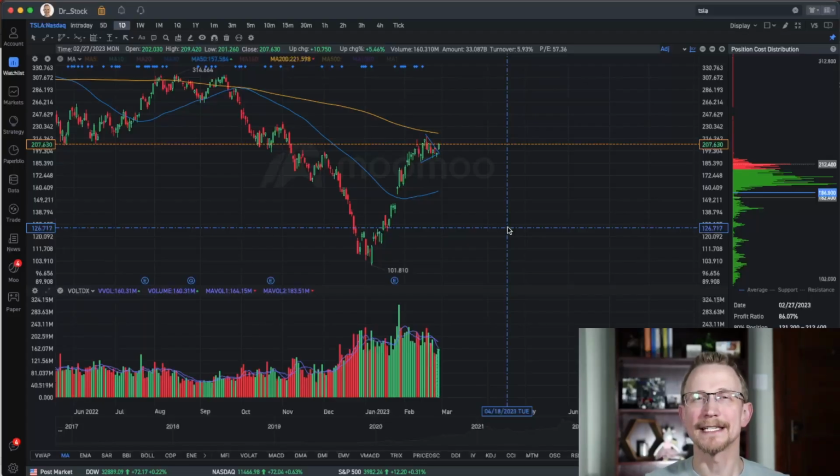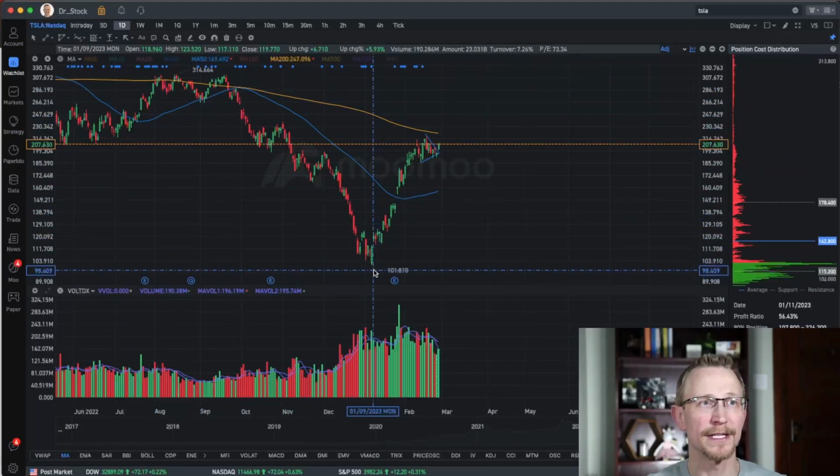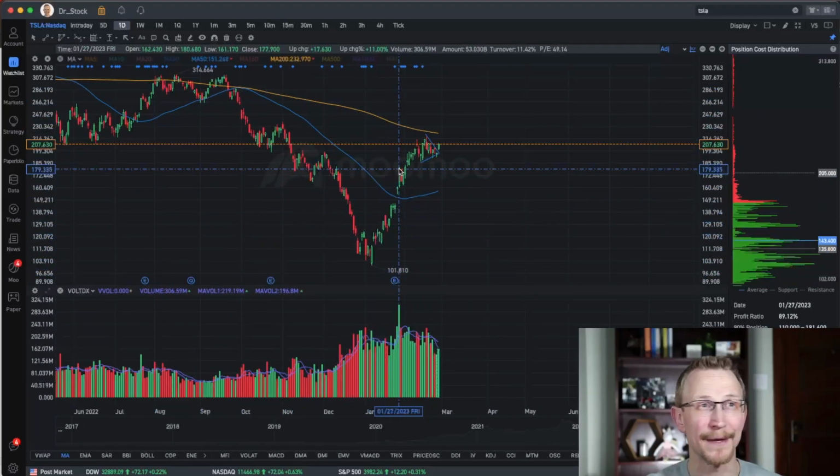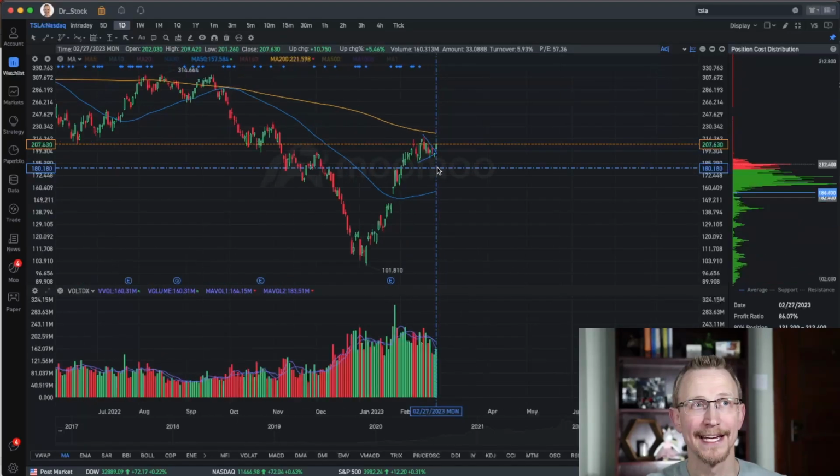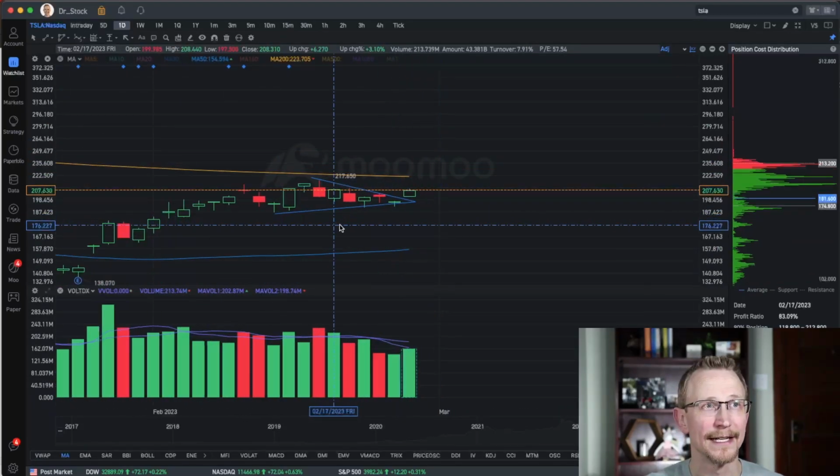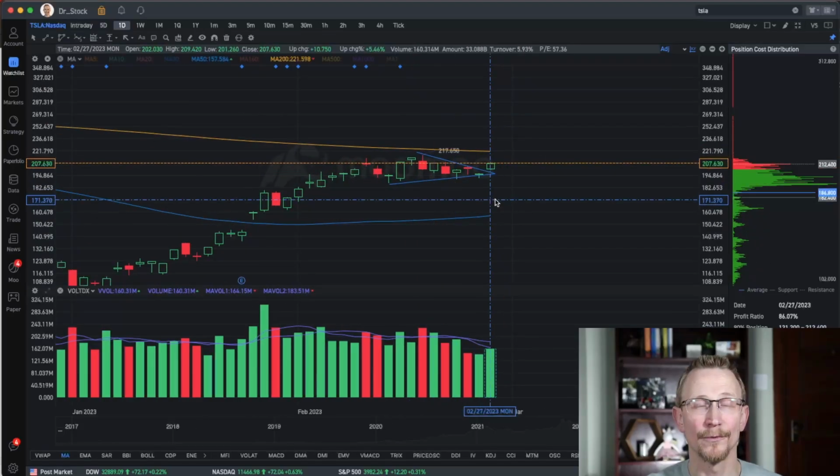Finally, I want to take a look at Tesla's price action recently. So you can see the sell-off that we had through 2022. You can see the ramp up, that huge run up that we've had from January 6th onward. And then we get this nice little wedge pattern going on here that when I talked in my live stream